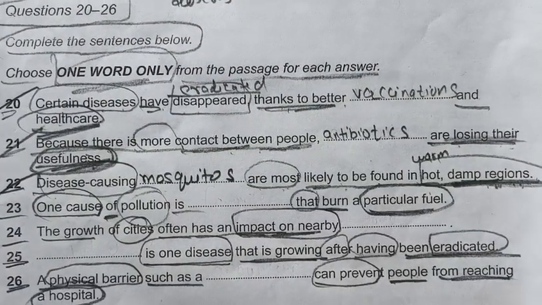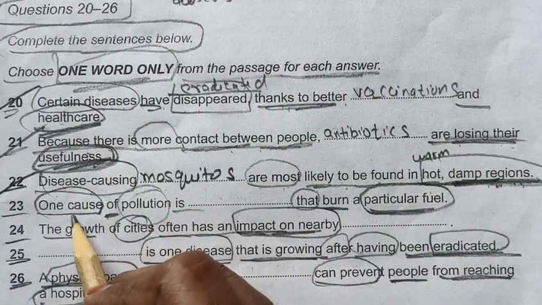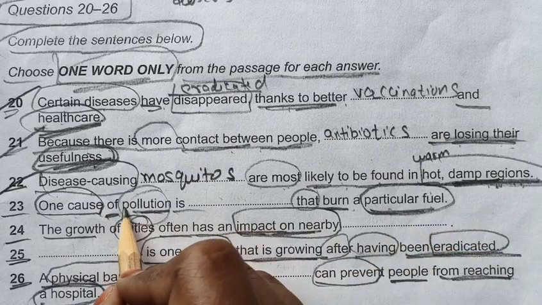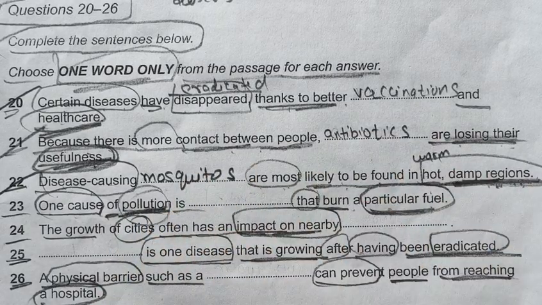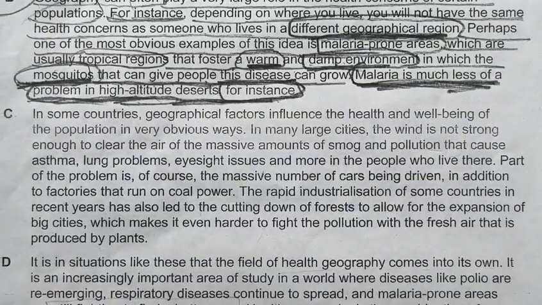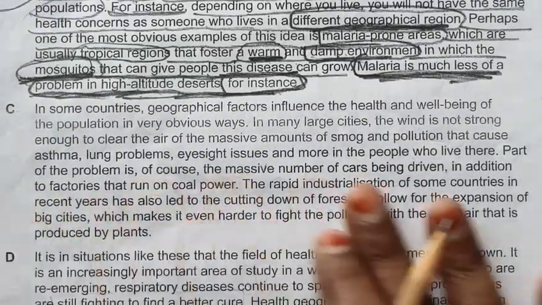And let's see whether we are getting another answer or not. One cause of pollution is dash that burn a particular fuel. So this word pollution, we didn't see in B paragraph. So we will move forward towards our C paragraph. And now let's quickly read it.